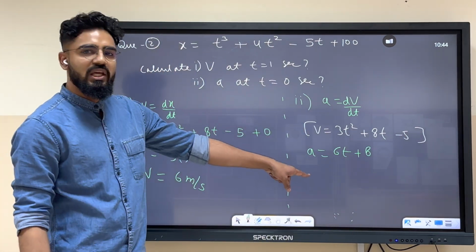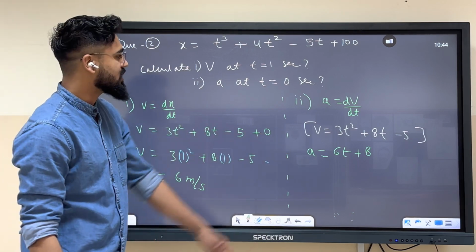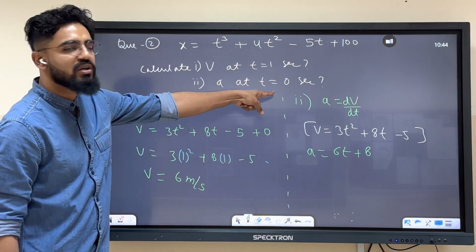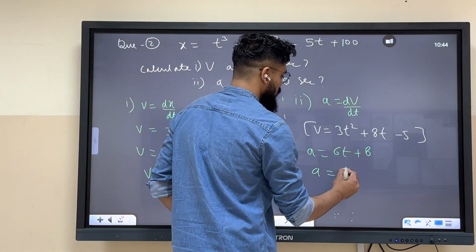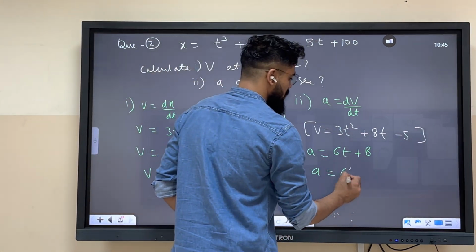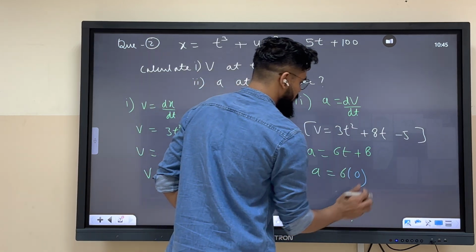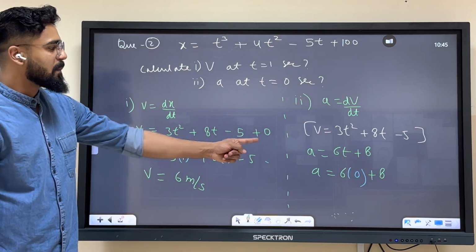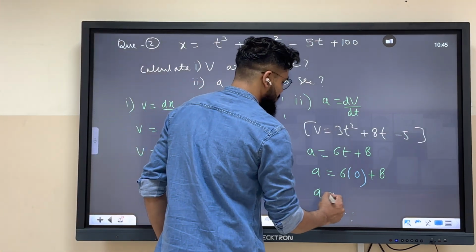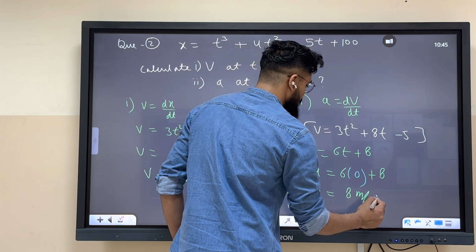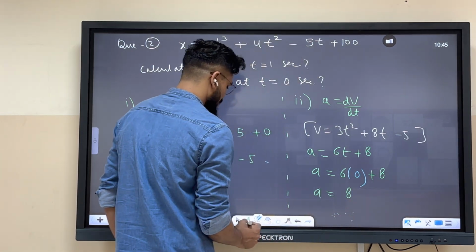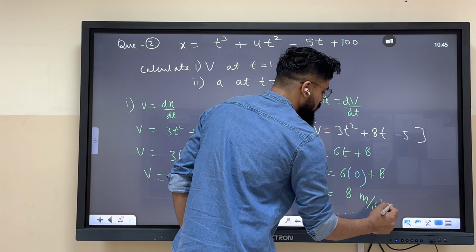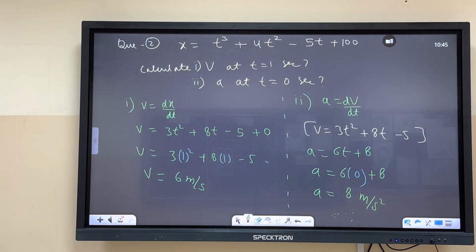So a equals to 6t plus 8. Instead of t, you have to put what? 0. My friend, don't be shy. Put 0. So answer over here, 0 into 6, 0, plus 8. So the answer is a equals to 8 meter per second square. This is the same if you are not writing the quantity in its SI unit. Good, very good.